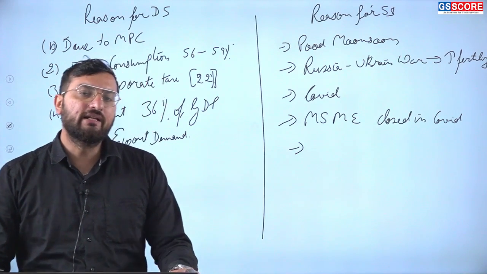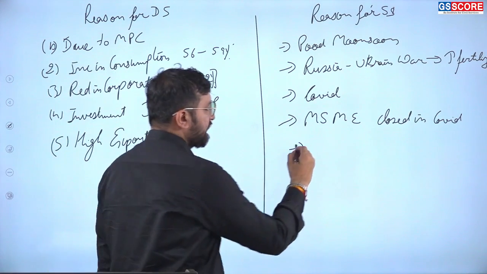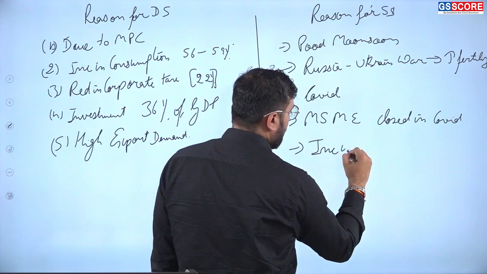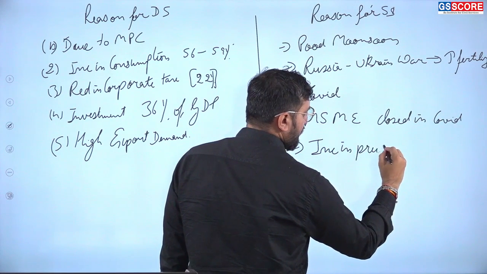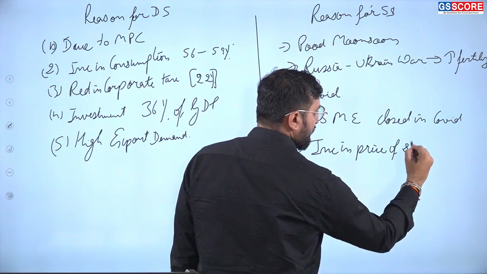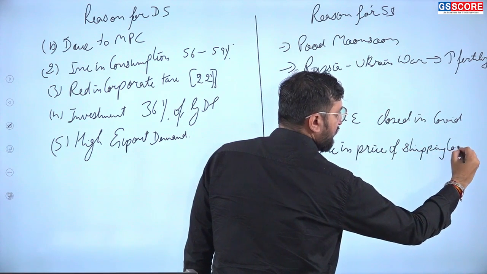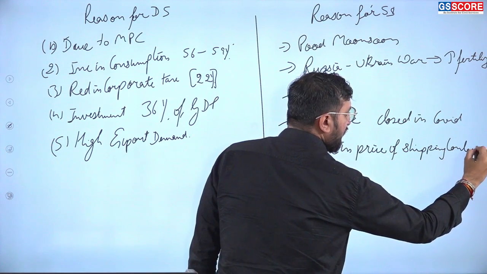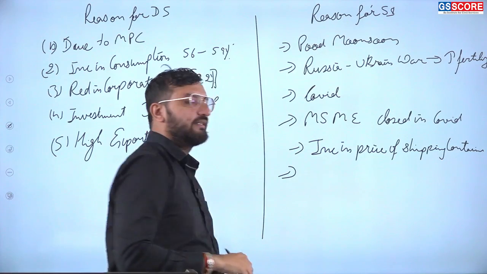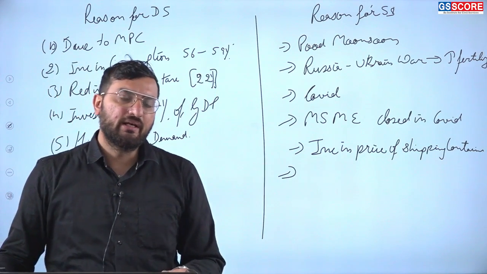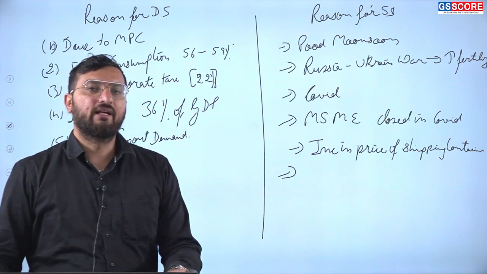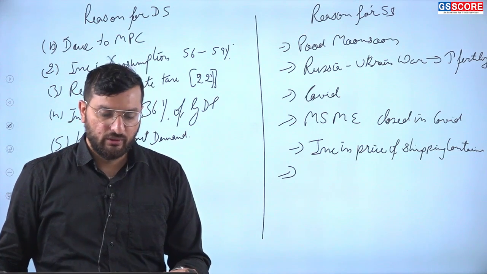Then there was an increase in the price of shipping containers. Most of the trade is happening via seaways, and if the shipping container price is increasing, definitely there will be an increase in the price of goods.